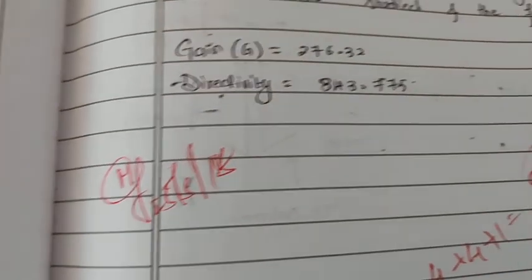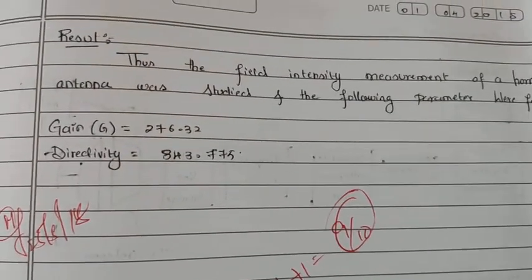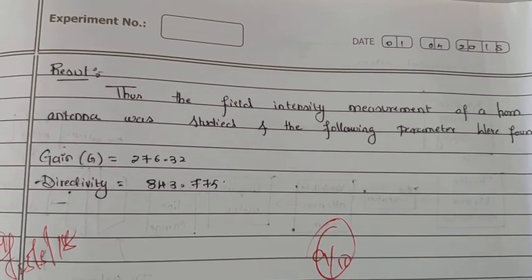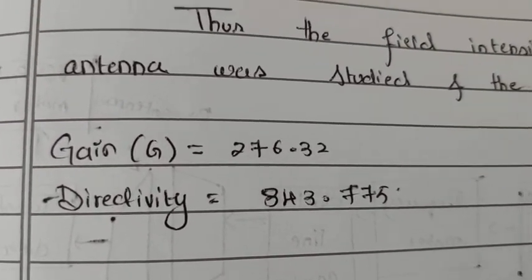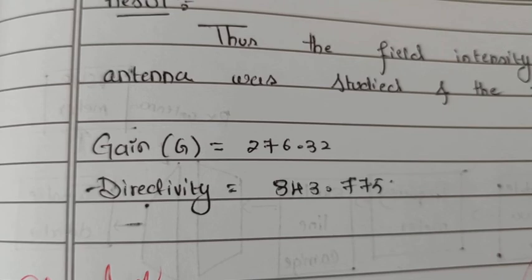Okay, so thus we have found the field intensity measurement of horn antennas. Okay, so we found the gain and the directivity of this antenna. Okay, thank you.